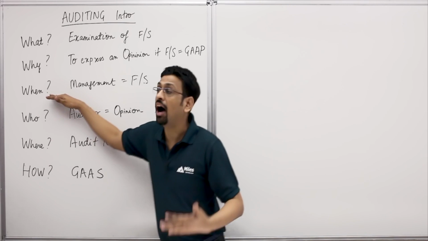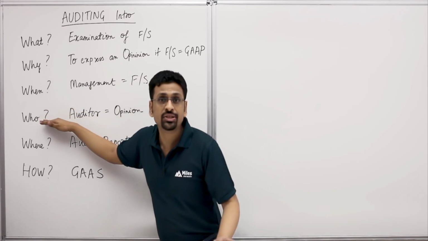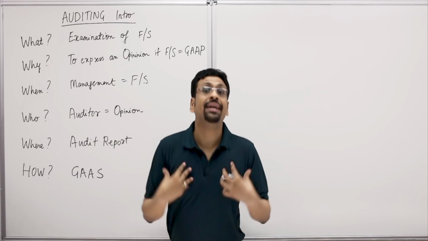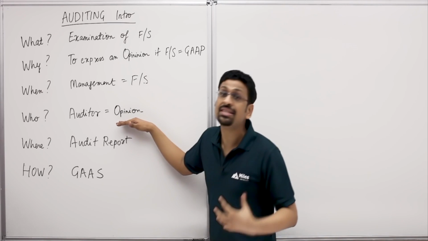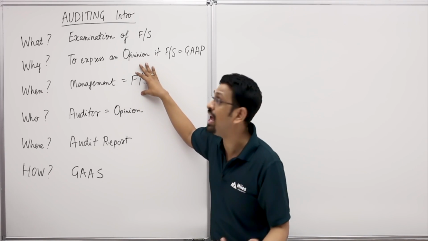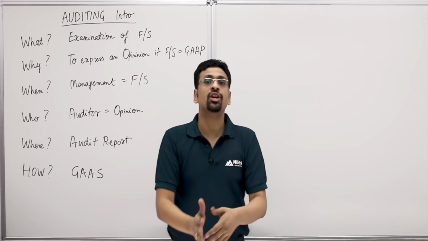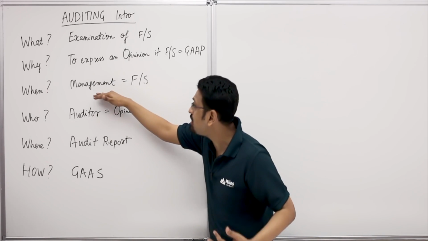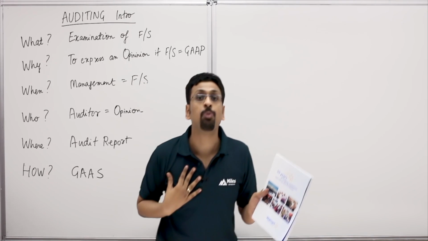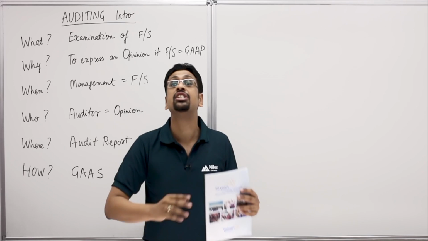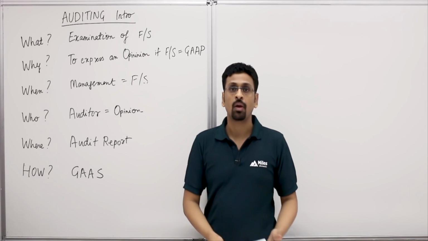When is the audit done? After the management prepares the financial statements. Who does the audit? We, the independent, the expert auditors, we do the audit, and as part of the audit, we express an objective opinion on these financials which are prepared by the management. Guys, note the division of responsibilities out here. Management is responsible for the financials. We as auditors are responsible for our opinion on these financials. We are not directly responsible for the financials.